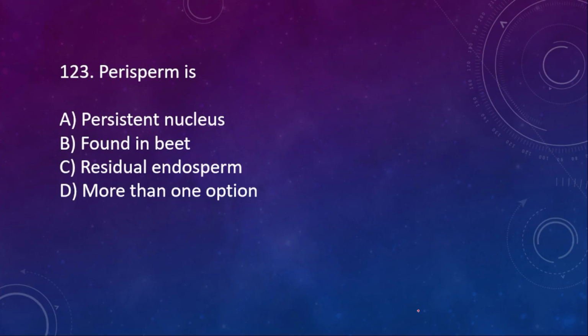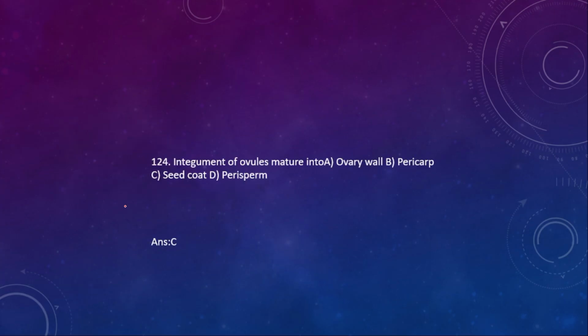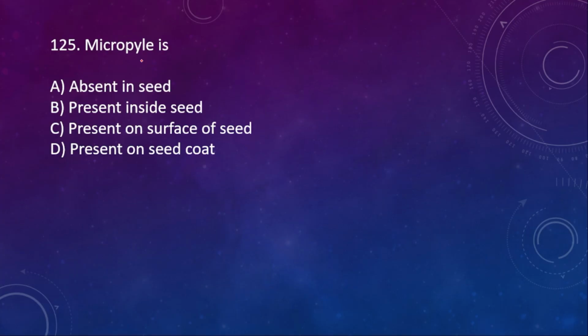Next, 123. Perisperm is A, persistent nucleus, B, found in beet, C, residual endosperm. More than one option is right. Here more than one option is right. 124. Integument of ovule matures into A, ovary wall, B, pericarp, C, seed coat, D, perisperm. Here the right option is option C, seed coat. Micropyle is absent in seed, present inside seed, present on surface of seed, present on the seed coat. Here the right option is D.